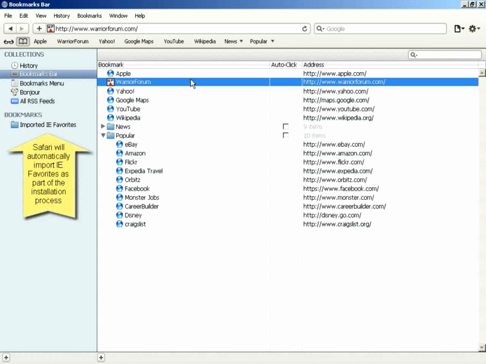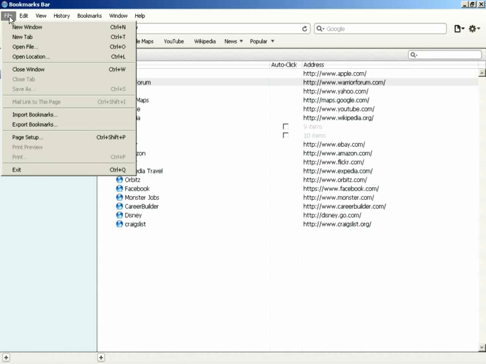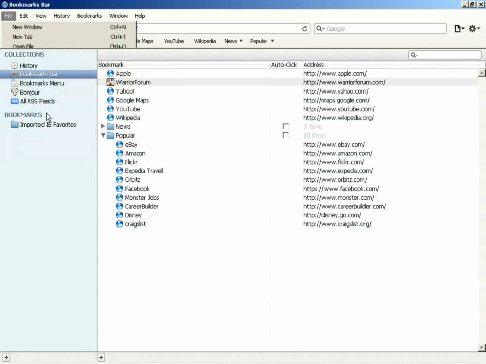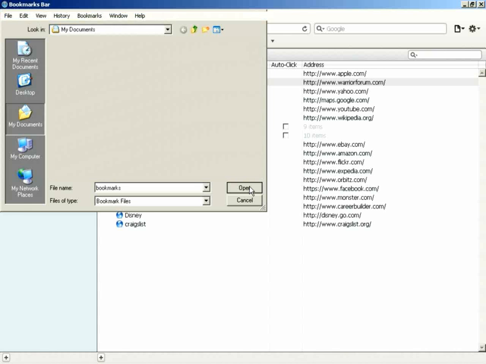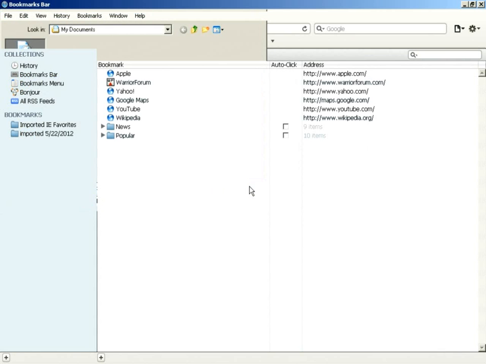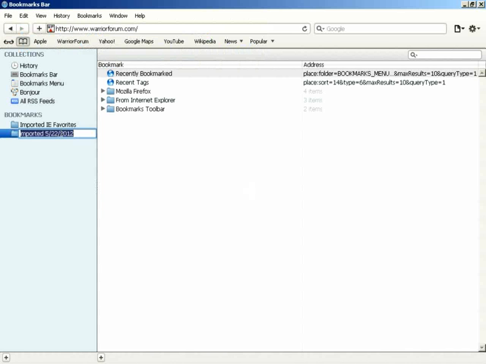To import bookmarks from another application, come here to File and Import Bookmarks. This pop-up window opens and you can select a file that's previously been saved as an HTML file. Just select it there, click on Open, and there we can see all these newly imported bookmarks, and I can drag and drop them to different locations within the Safari bookmarks if I wish.